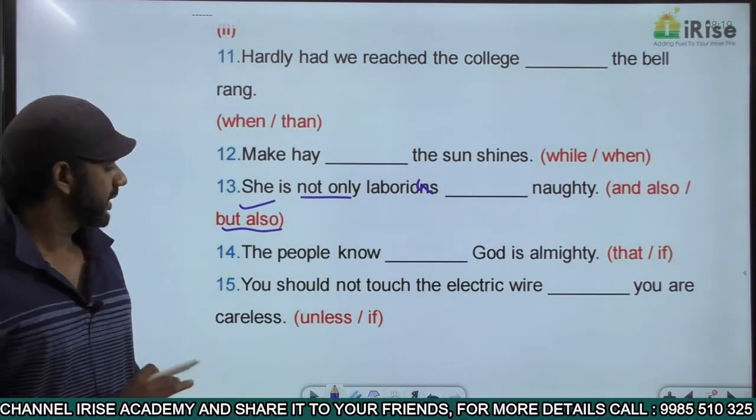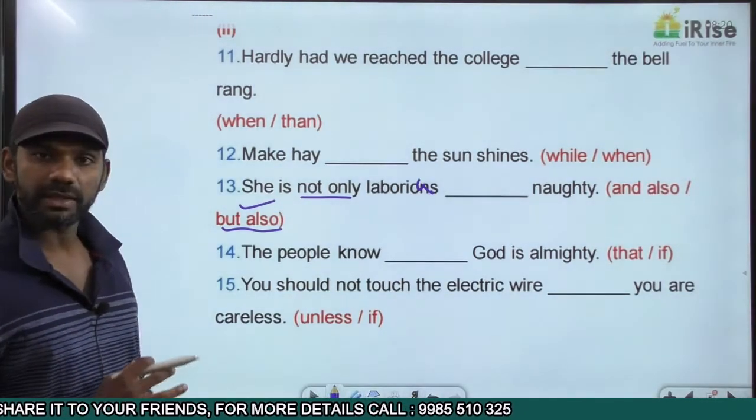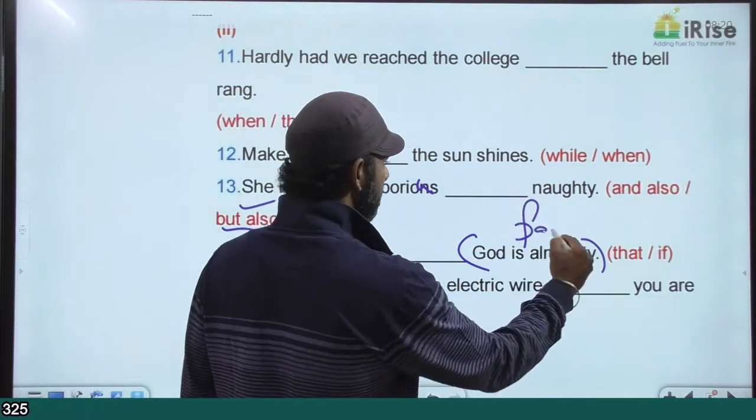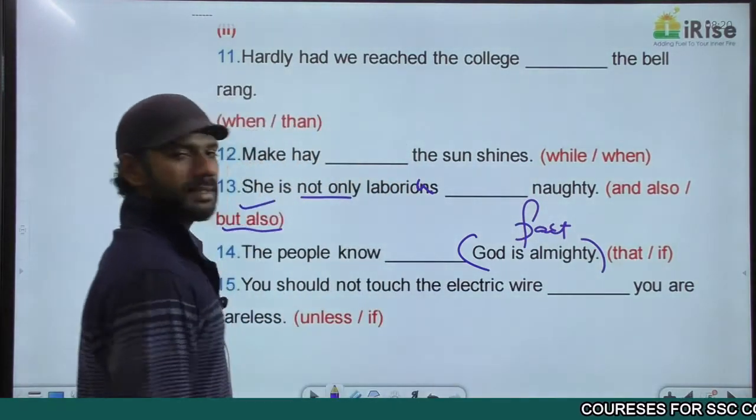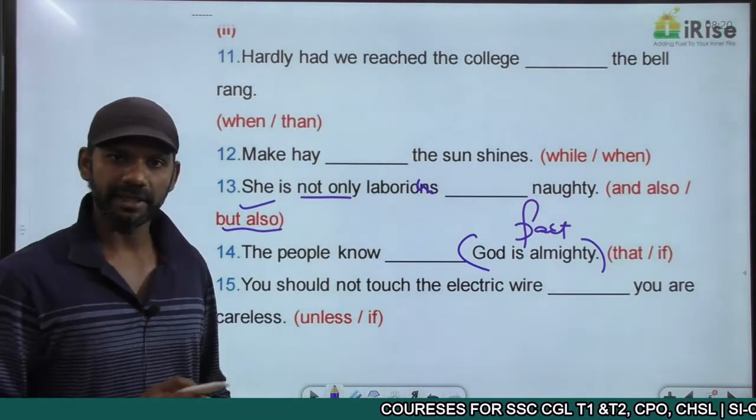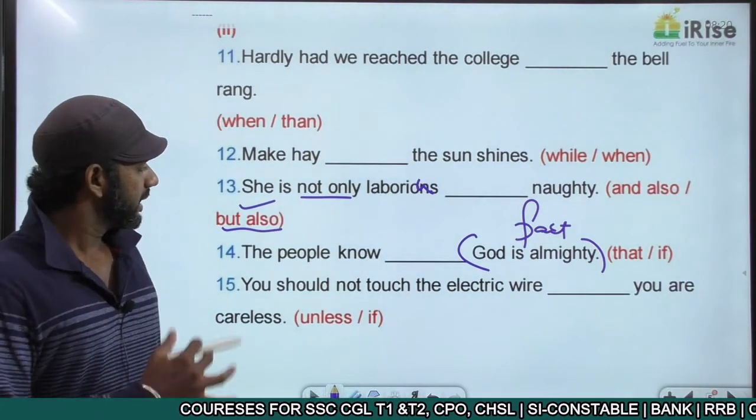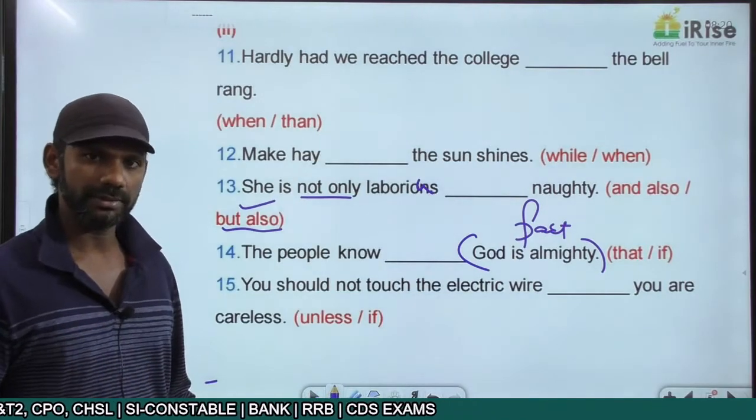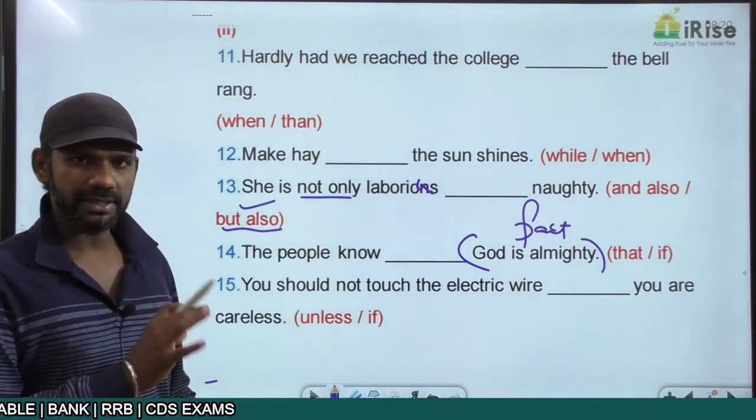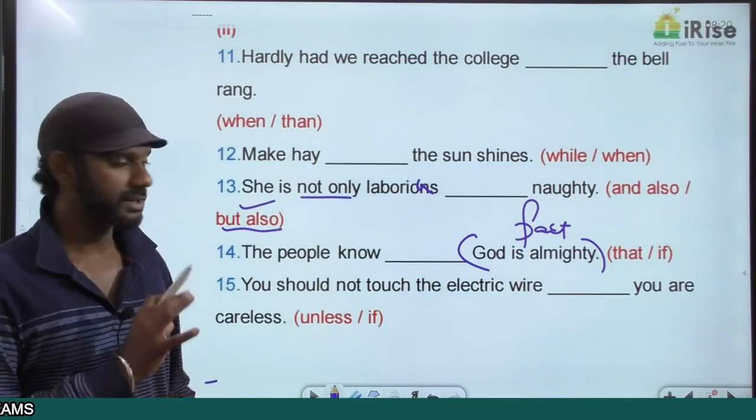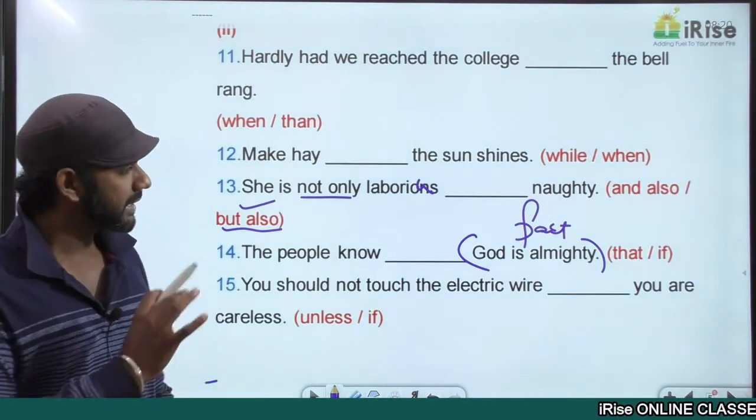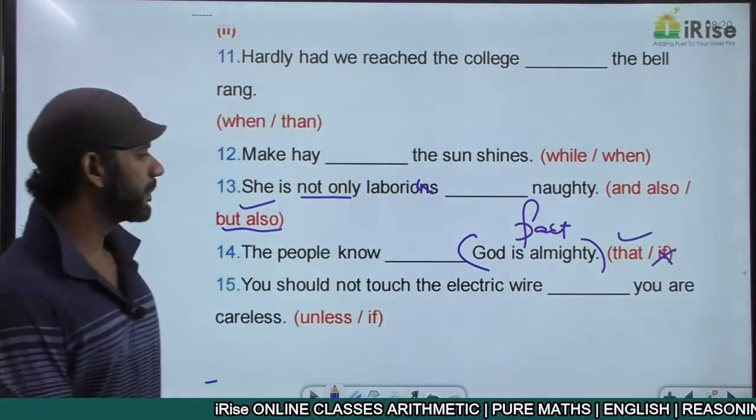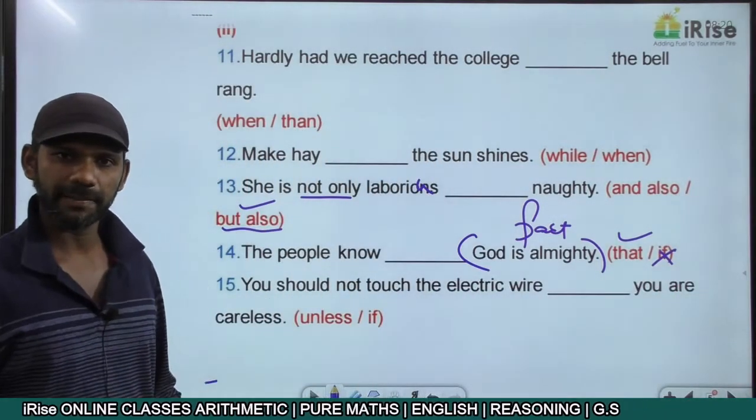Understand the meaning of it. The people know dash God is almighty. Now, God is almighty is a fact. Every sentence must be grammatically correct and must make sense. If I say the people know if God is almighty, that becomes a doubt, because if is for a doubt. This statement is not a doubt. This statement must be a fact, because God is almighty is a fact. So based on that, if is eliminated. It must be that. The people know that God is almighty.